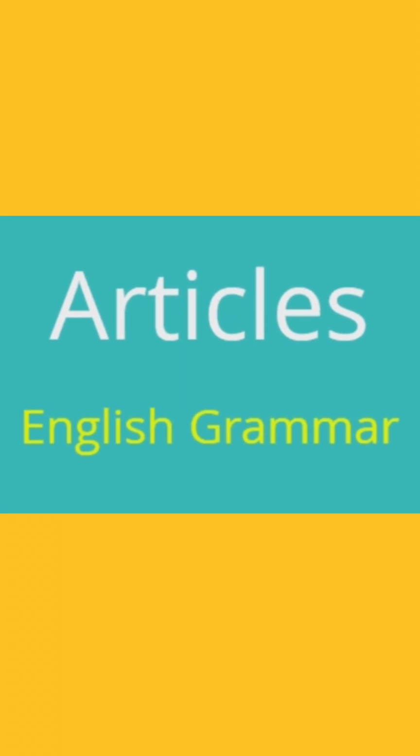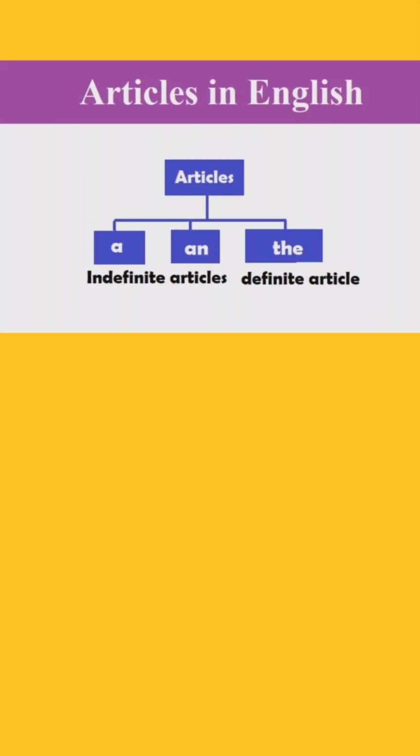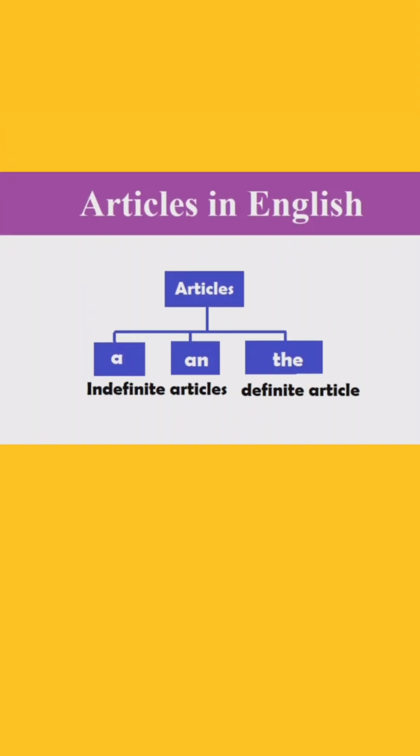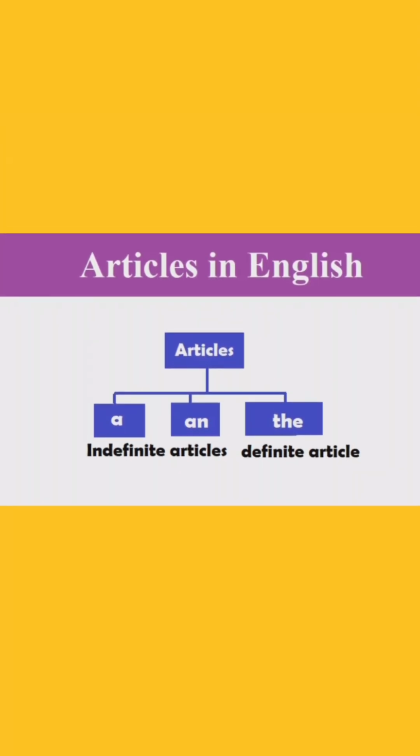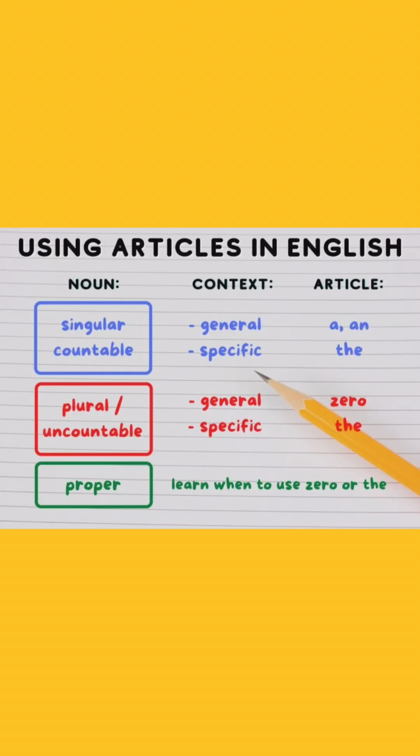An article is a determiner which indicates the coming of a noun. The words a, an and the are called articles. A or an is called an indefinite article. For example, I read a book. Here, a is an indefinite article because it tells us about any book. Secondly, a and an are used with singular countable nouns because it means one. The is called the definite article.